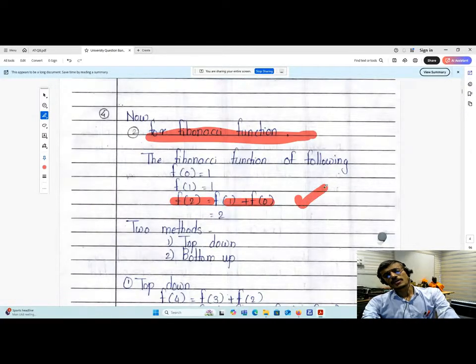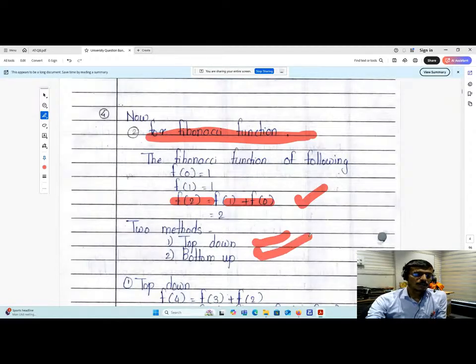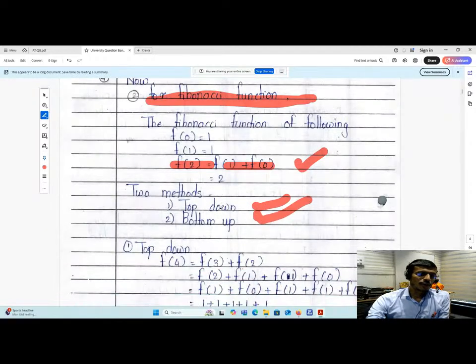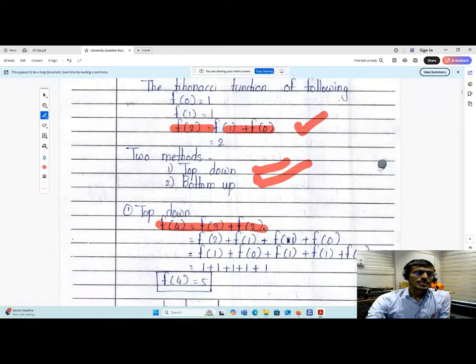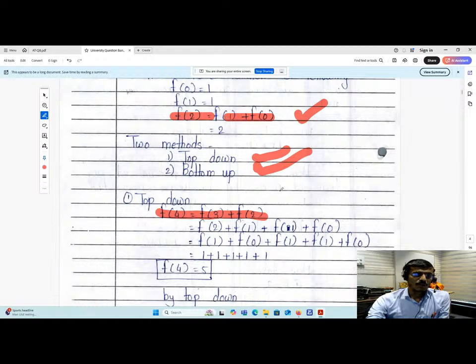So by using the standard formula, either we can go with the top-down method or we can go with the bottom-up method. So whenever you are going for the top-down method, you know what is meant by top-down method. So f of 4 equals f of 3 plus f of 2. So as per the formula, what is our formula? F of n plus 1 equals f of n plus f of n minus 1. So using that formula, we have written f of 4 equals f of 3 plus f of 2. But basically, we don't have the values of f of 3 and f of 2.